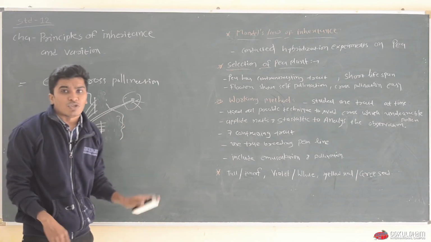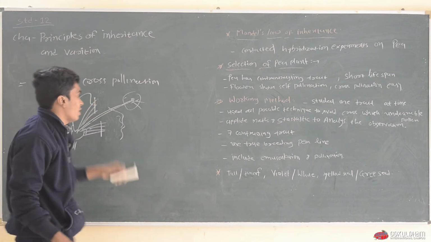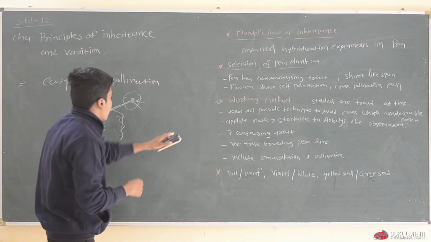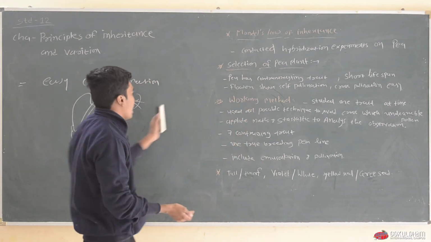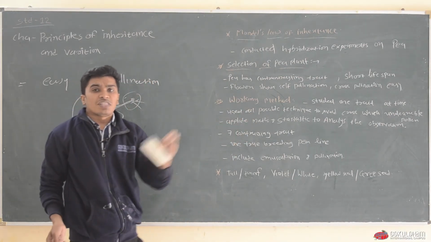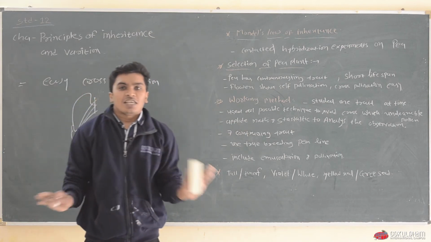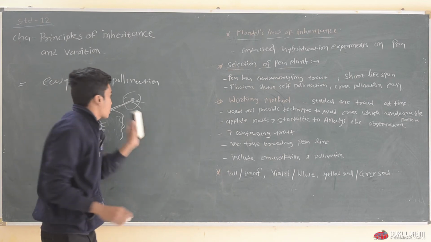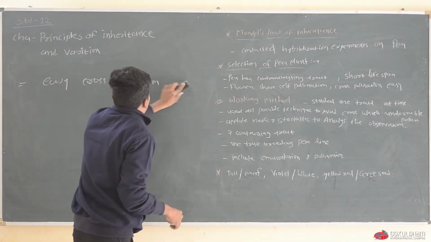This particular flower doesn't have anthers to pollinate its stigma. In that case, pollen from another flower will come and fuse with that stigma and female gamete and fertilize that female gamete. Okay, so this is cross pollination and it is easy in pea plant.